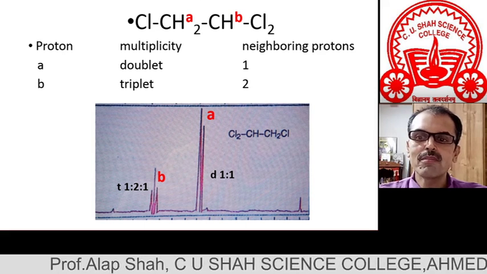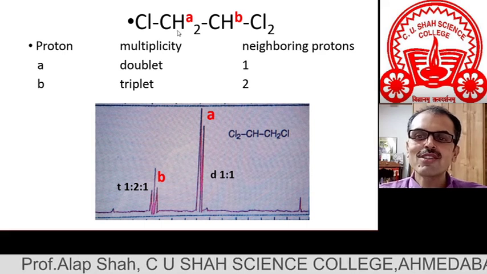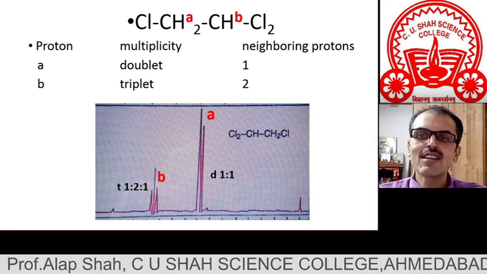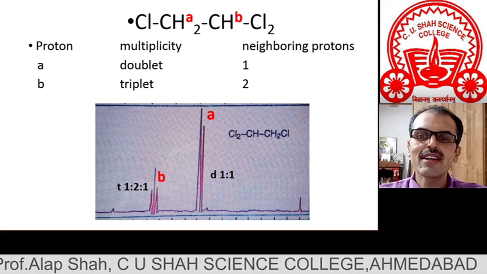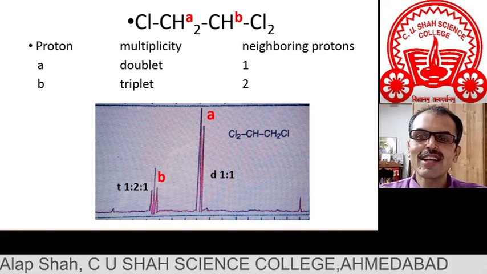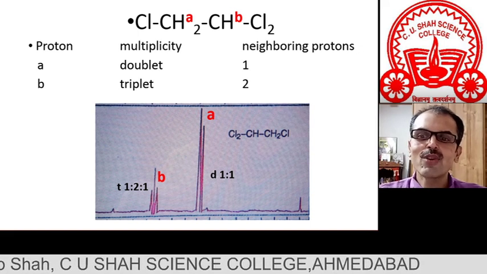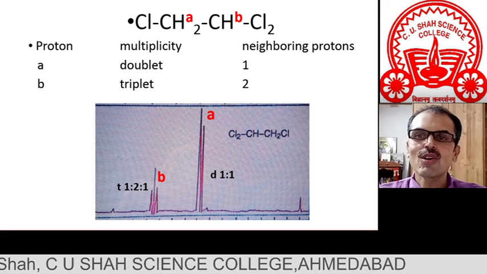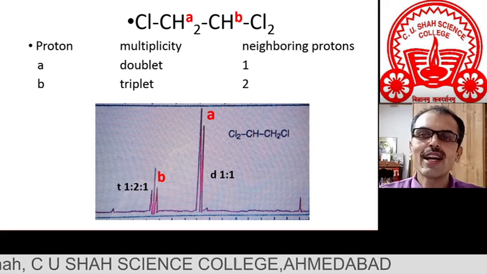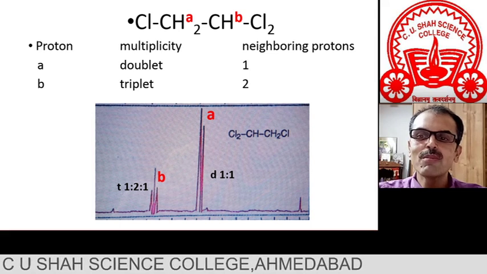Now let me ask you, which signal will be more de-shielded, proton A's or proton B's? As you must have seen in my previous lectures, you can easily say signal B, because two chlorine atoms are attached to it, so more electronegativity, and that's why it will be more de-shielded.